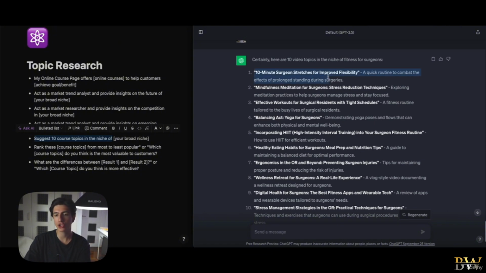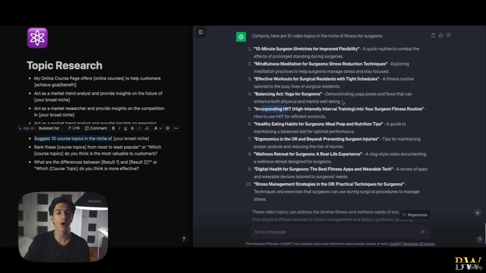We got 10-minute surgeon stretches, mindfulness meditation for surgeons, effective workouts for surgical residents, balancing act yoga for surgeons, incorporating HIIT, high intensity interval training, into your surgeon fitness routine. So those are of extreme value, as you can imagine, and you can see in future lessons how much we're going to be utilizing this prompt right here.